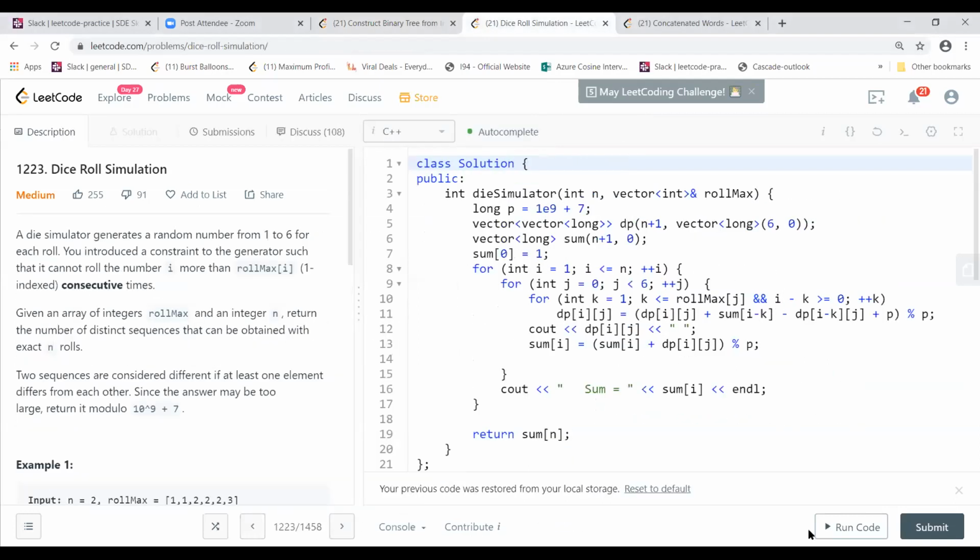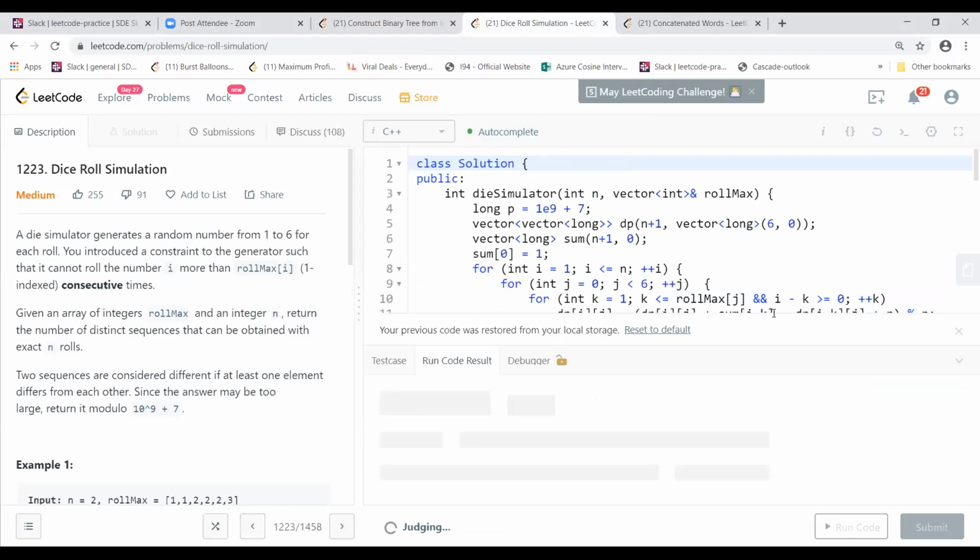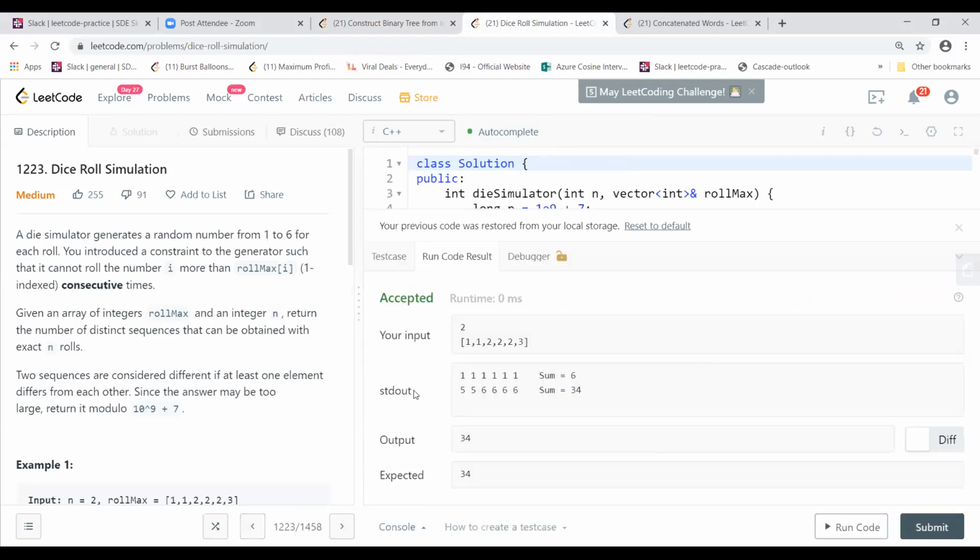Okay, so this is the logic I'm using. If I run this, you'll get to know. You see the standard out, right? If n is equal to 1, in this case we have all 1s, because we have 6 faces of a die. For each face you will be rolling, you will have 1 1 1. So your sum will be 6, correct?